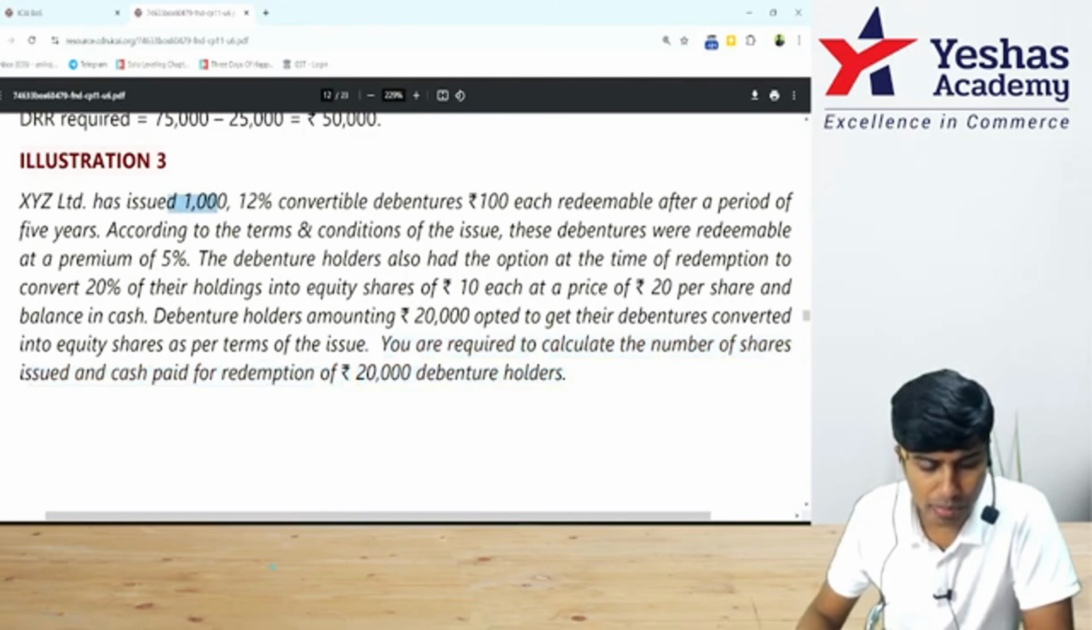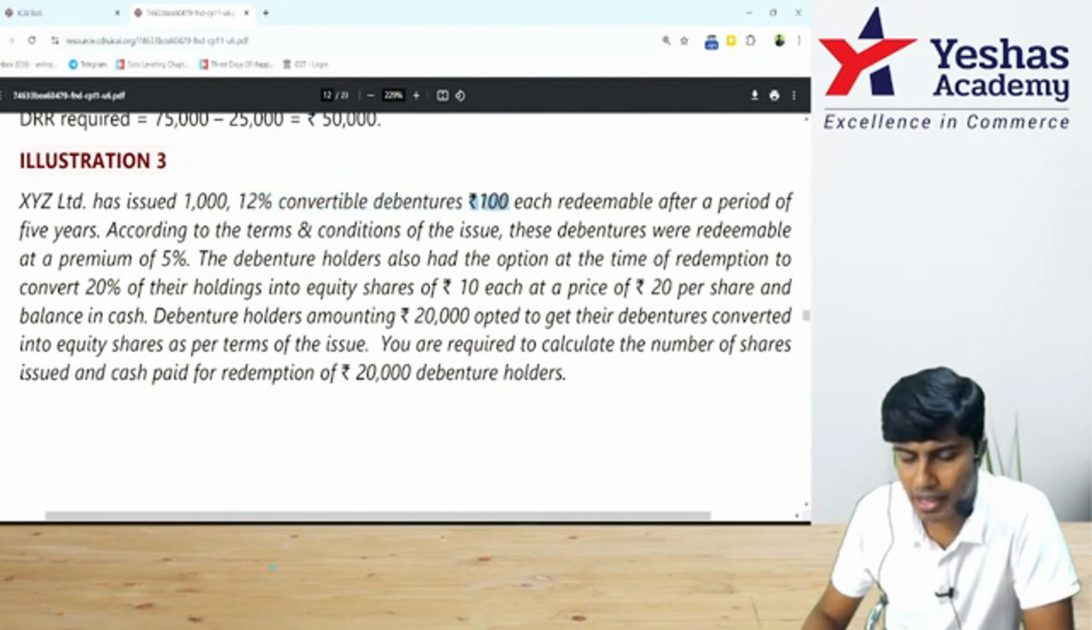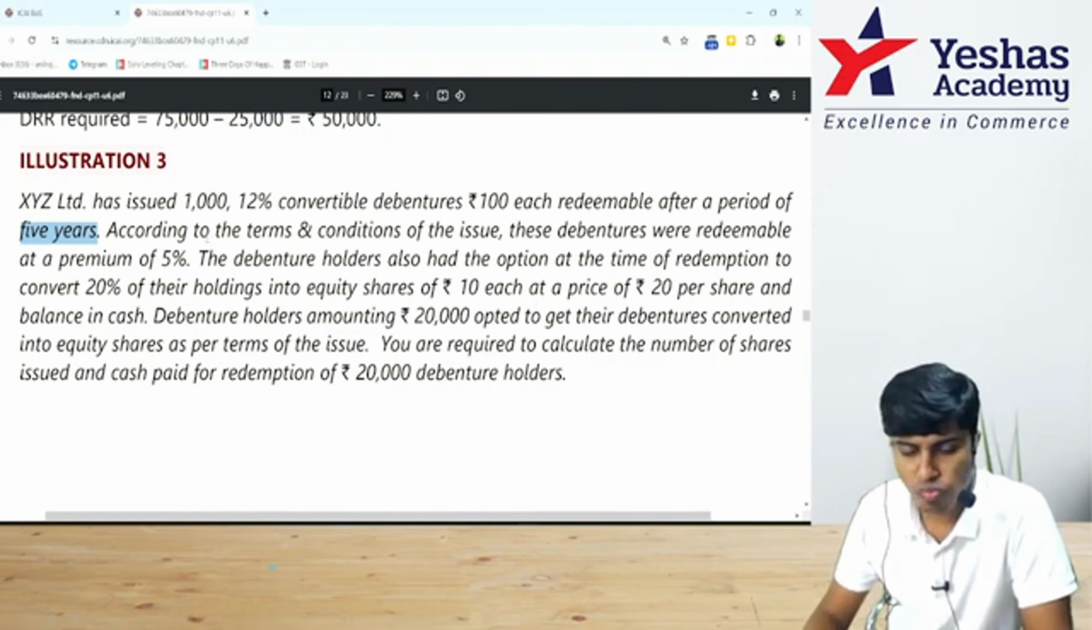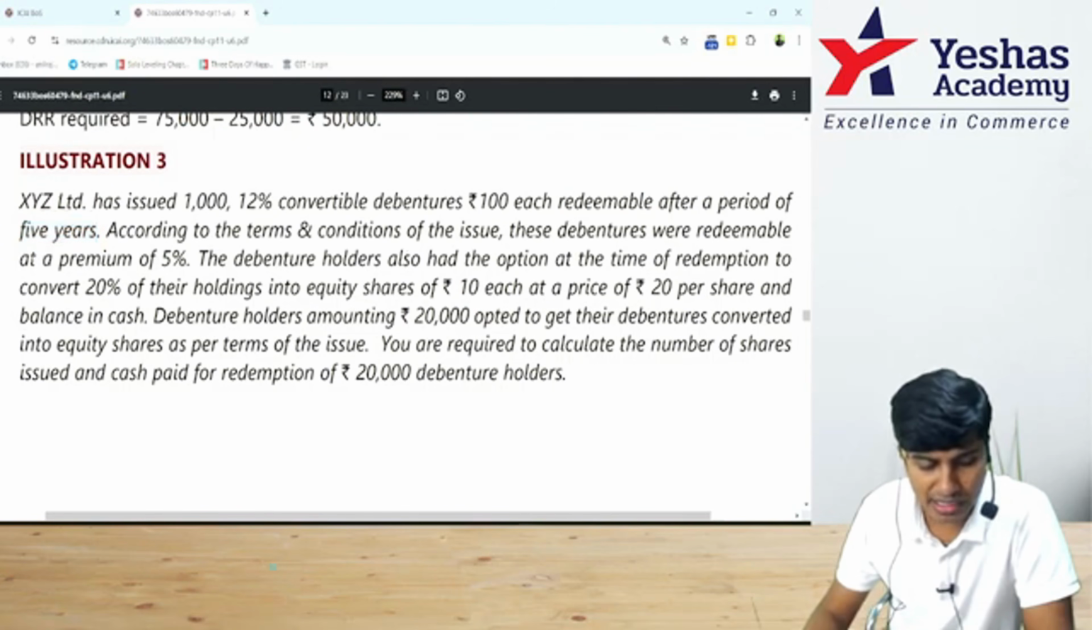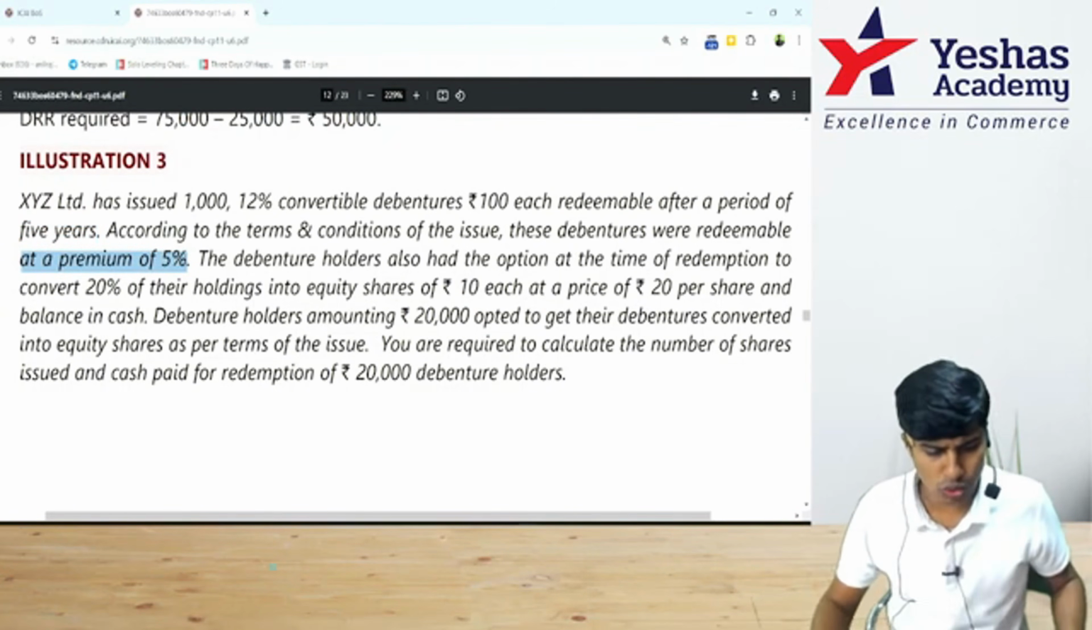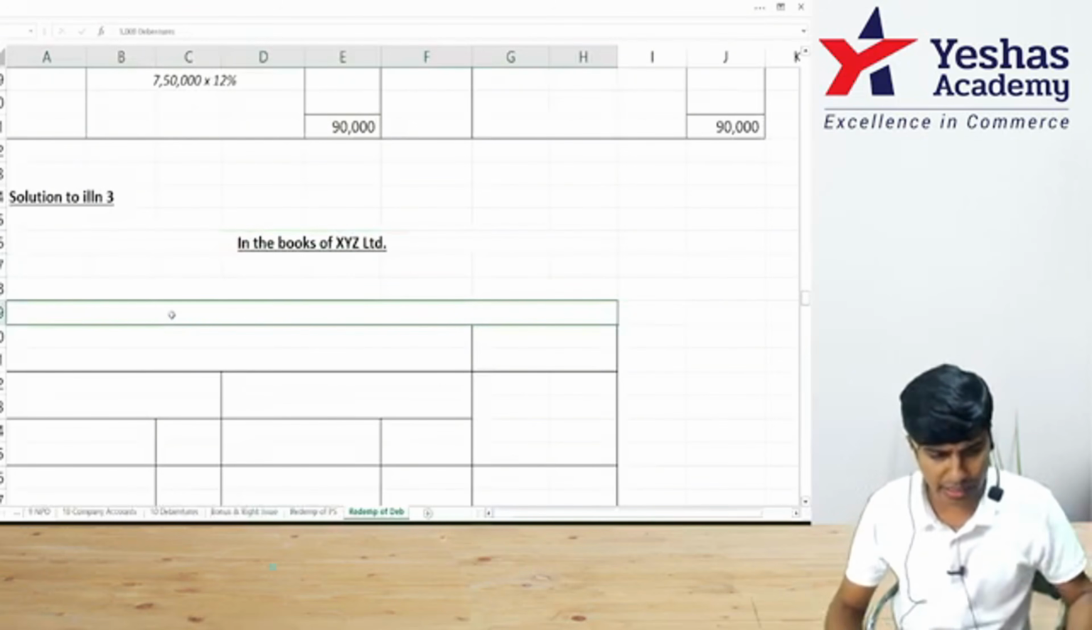There are 1,000 debentures which are carrying interest at 12% and nominal value is 100, and each redeemable after a period of 5 years. When are we supposed to redeem these debentures? After 5 years. According to the terms and conditions of the issue, these debentures are redeemable at a premium of 5%. Okay. We will pay them 5% premium. So without forgetting, let's quickly take a note.